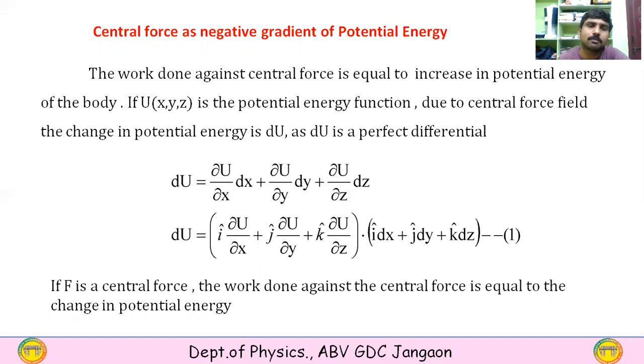Those two vectors are given by i dou U by dou x plus j dou U by dou y plus k dou U by dou z, and i dx plus j dy plus k dz. So this can be written as a dot product of these two vectors, and we obtained this from the definition of a perfect or exact differential. So if F is a central force, the work done against the central force is equal to the change in potential energy, so that F is equal to dU.